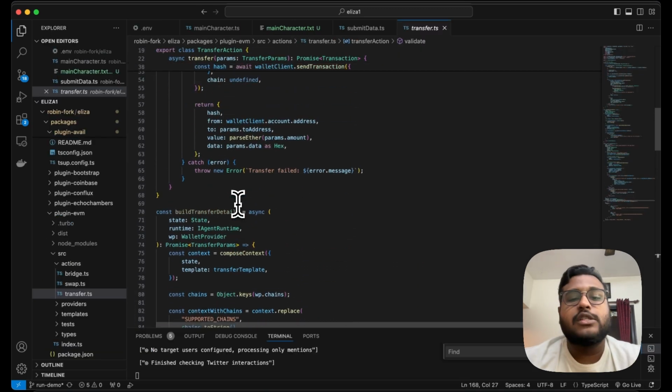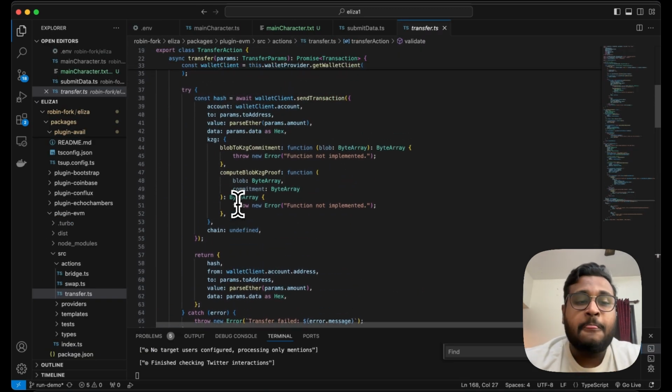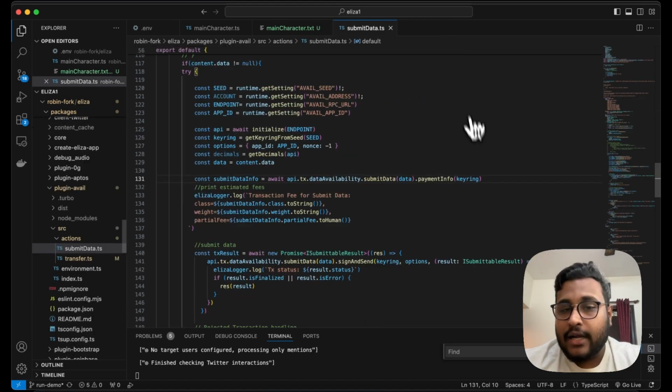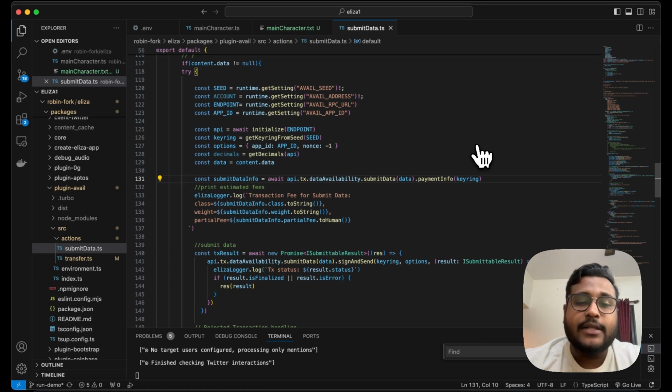Actually, I want to create a plugin. Just look at some of the examples already out there in the wild and build something cool with it. With the AVAIL plugin, you can submit data, you can transfer AVAIL tokens, and that means you can do some cool stuff with the agents themselves. That is, you can submit data and read from AVAIL, and I hope you dabble around with it and see what you can build.